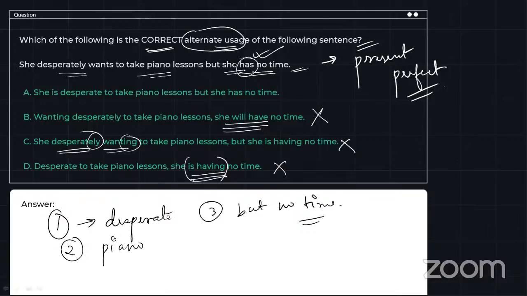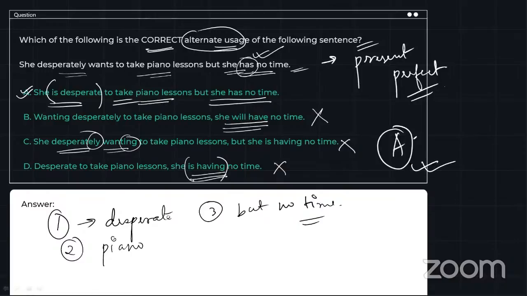So we are going to go with option A. That is, she is desperate to take piano lessons, but she has no time. All right. So she is desperate to take piano lessons, but she has no time. That means option A is the correct answer over here. All right, we are going to go with option A.